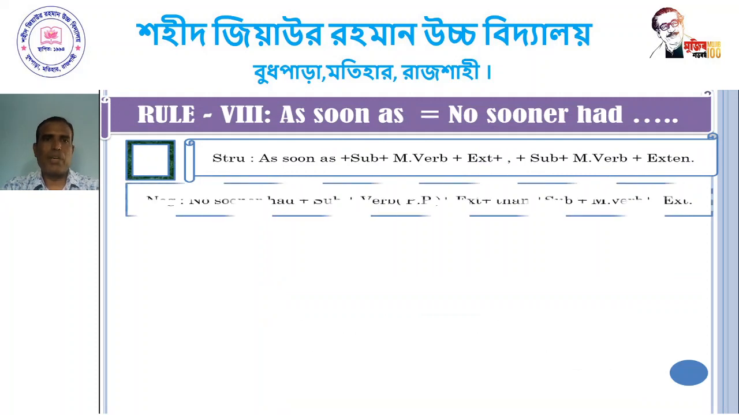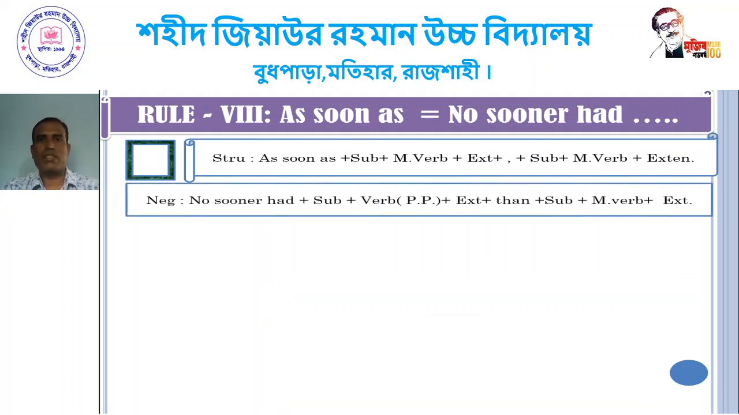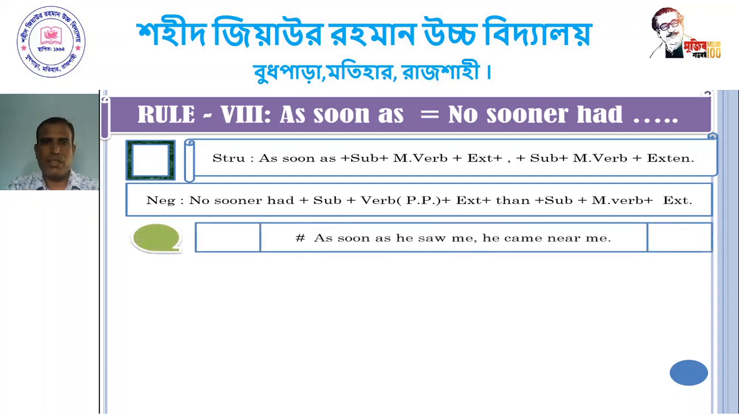Rule number 8. As soon as equals no sooner had. The structure is: as soon as plus subject plus main verb plus extension, plus subject plus main verb plus extension. No sooner had plus subject plus verb in past participle form plus extension, plus then plus subject plus main verb plus extension. Dear student, follow the example.